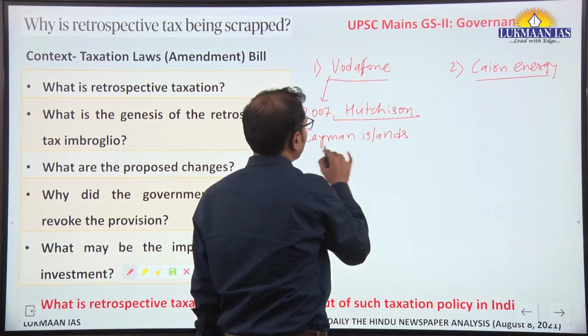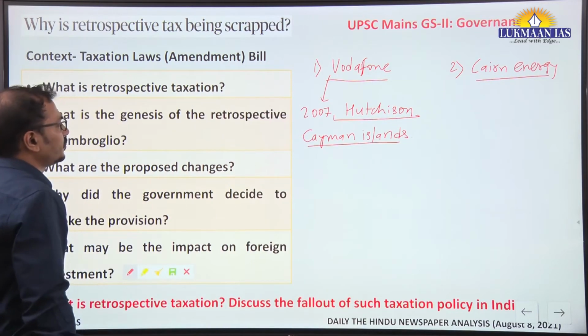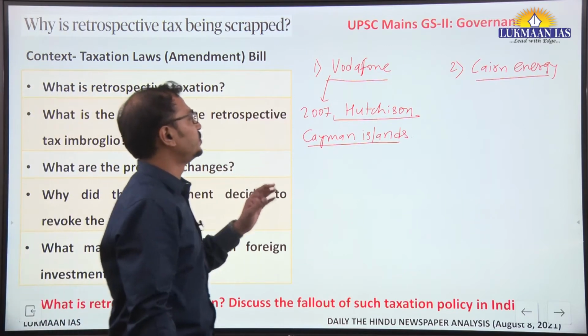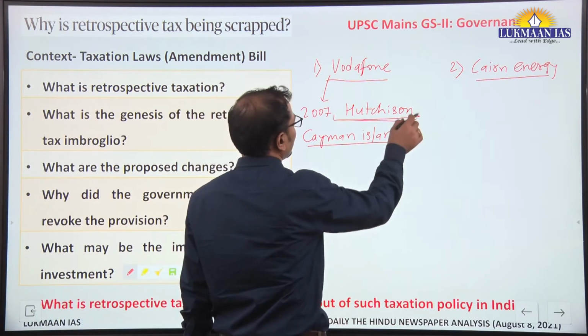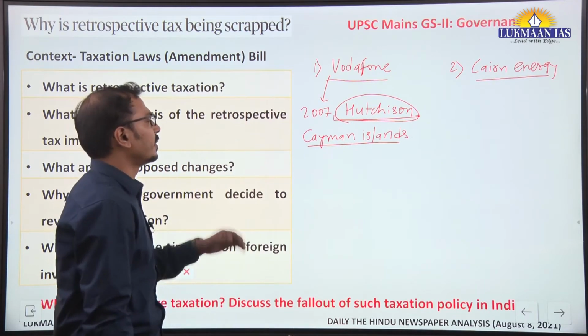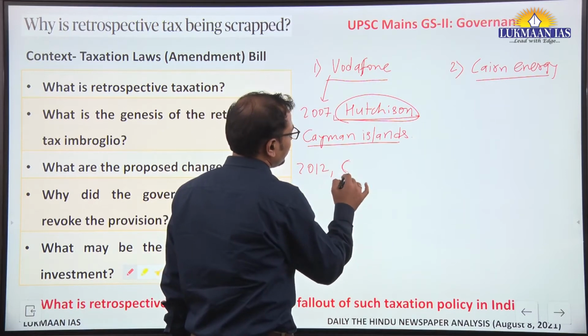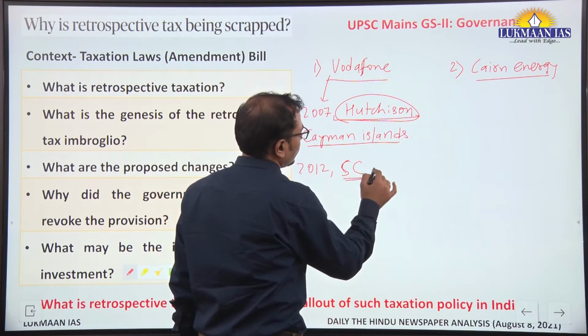Later on, the tax officials from India issued notice to Vodafone for retrospective taxation on this deal. Later on, in 2012, the Supreme Court also gave